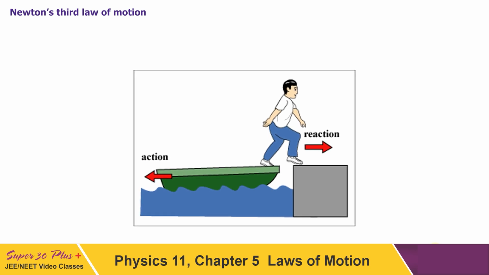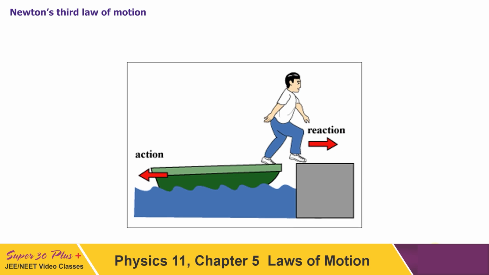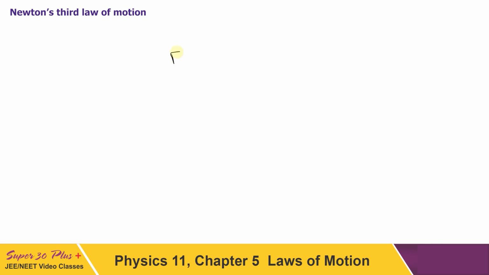They are equal and opposite, and they act on two different bodies. So mathematically it can be written as F12 is equal to minus F21. This is the force applied on 1 due to 2, which has to be equal and opposite to the force applied on 2 due to 1. So these are the action-reaction pairs.